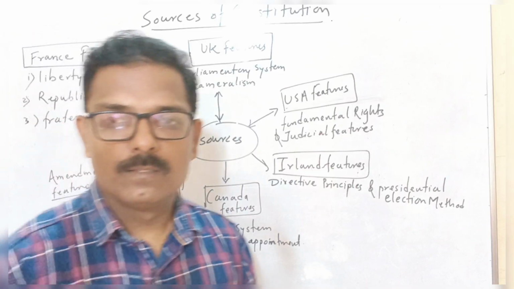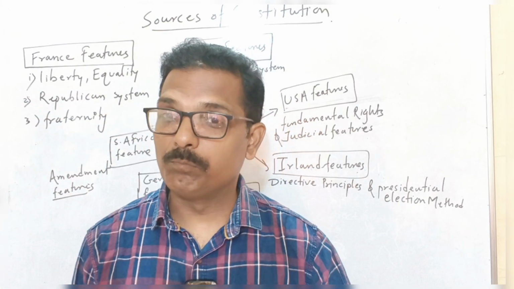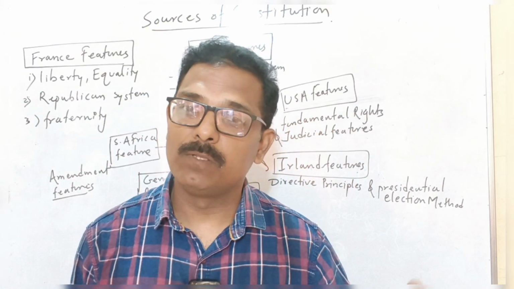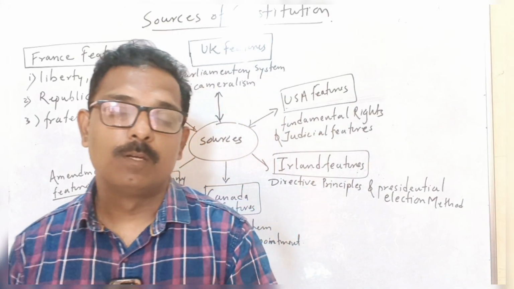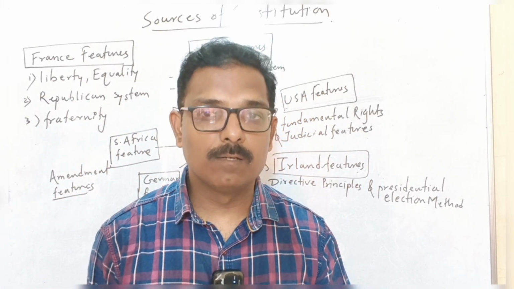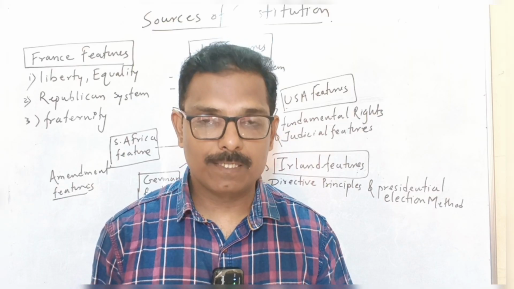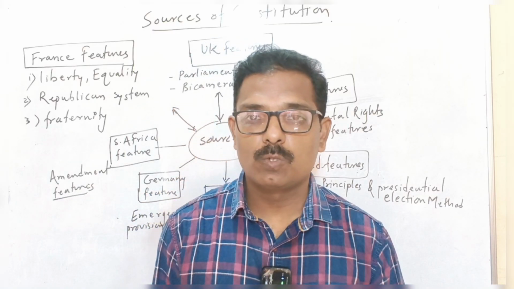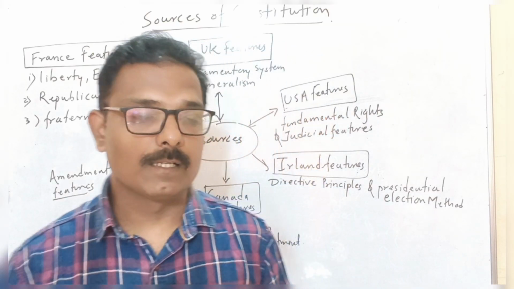As we know, the governor especially is one of the key bones of contention in the relation between the center and states. So the method of appointing the governor we have taken from the Canadian constitution.